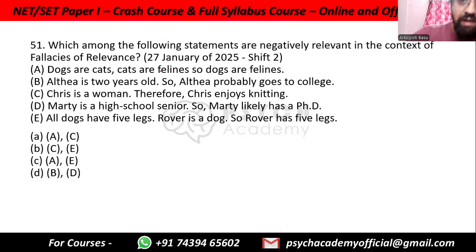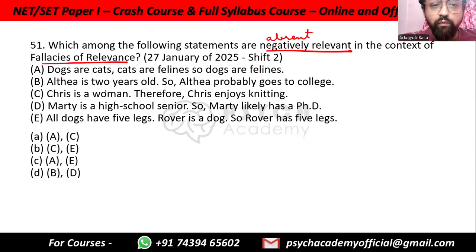Which among the following statements are negatively relevant in the context of fallacies of relevance? Negatively relevant means it is absent. Dogs are cats, cats are felines, so dogs are felines.